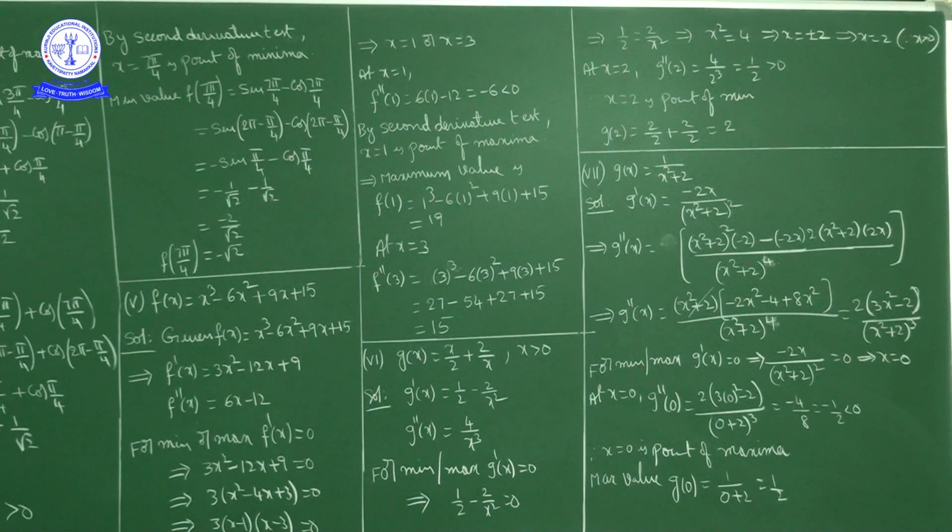By the second derivative test, that point is called a point of maxima. So x equal to 1 is a point of maxima.